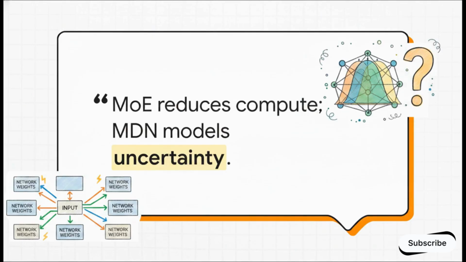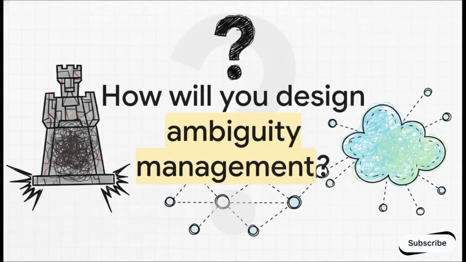MoE is entirely about routing compute. It sends tokens to different network weights to save processing power, all while still outputting a deterministic answer. A mixture density network does not route to different weights. It uses the entire network simultaneously to model the fundamental uncertainty of the universe, outputting the exact parameters of a probability distribution.